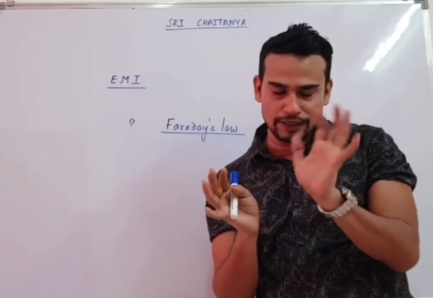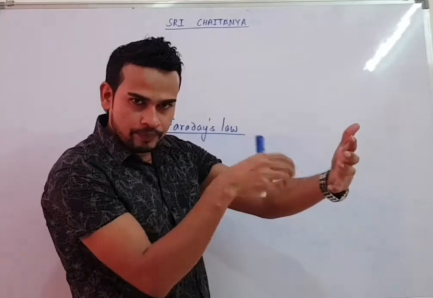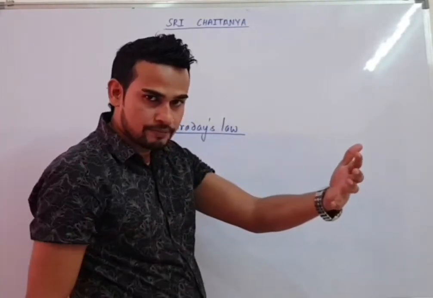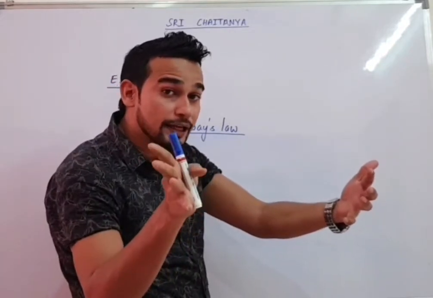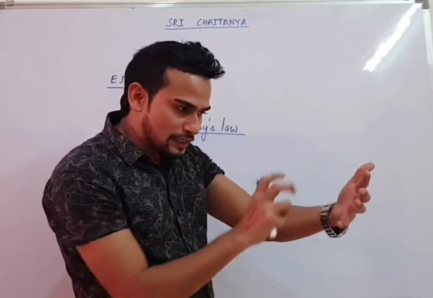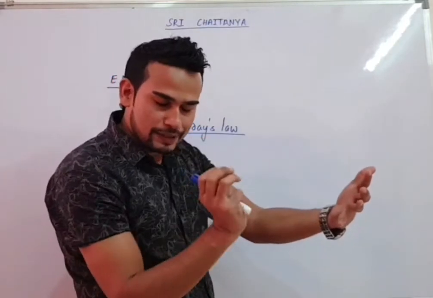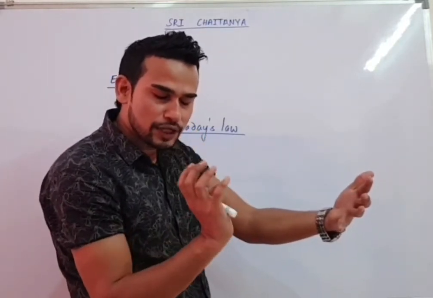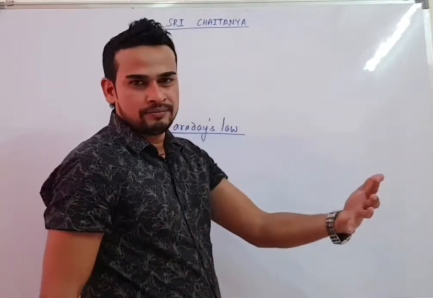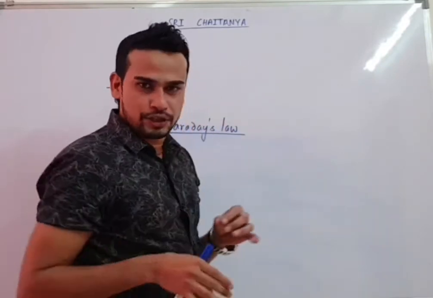Very basic Faraday's law, once again I will revise. Whenever you have any coil and a magnetic field is there, due to that magnetic field, the coil will have magnetic flux. But always remember, flux doesn't decide anything. Everything will be decided by change in flux. If somehow magnetic flux starts changing, Faraday's law says an EMF is induced in the coil, and if your circuit is complete, you will get induced current also in the circuit.